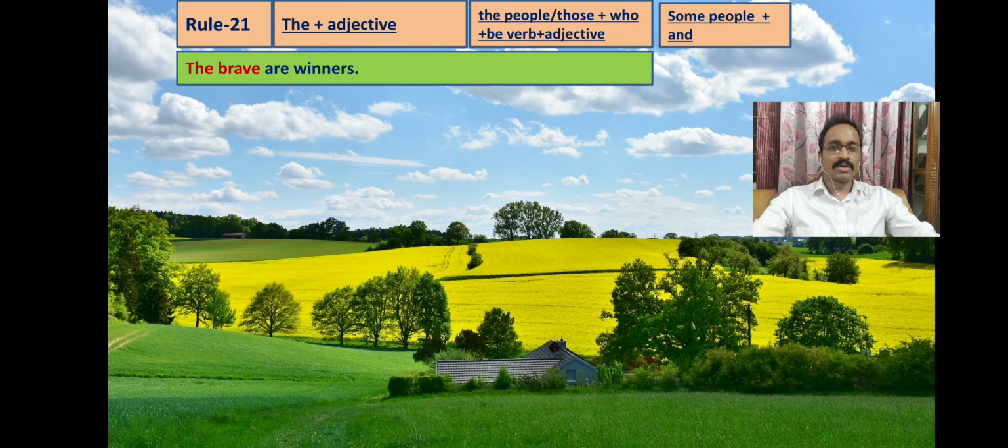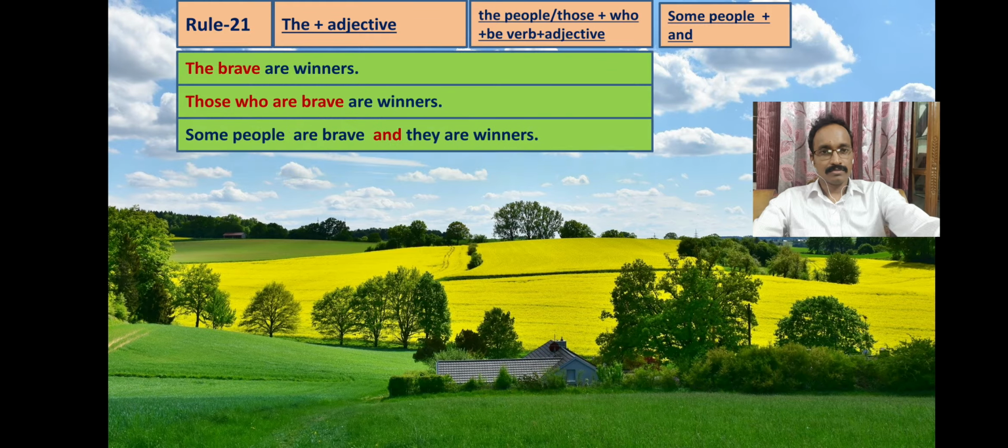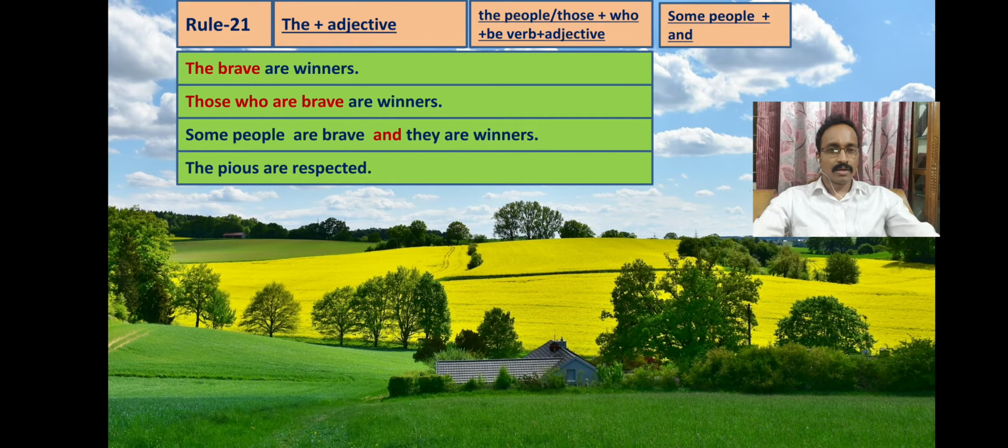Those who are brave are winners, or we can write it like this: the people who are brave are winners. And to make it a compound sentence, some people are brave and they are winners.